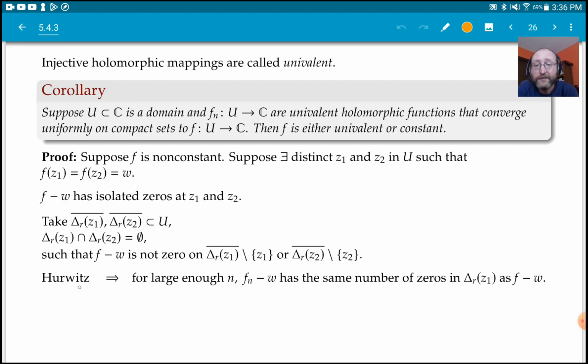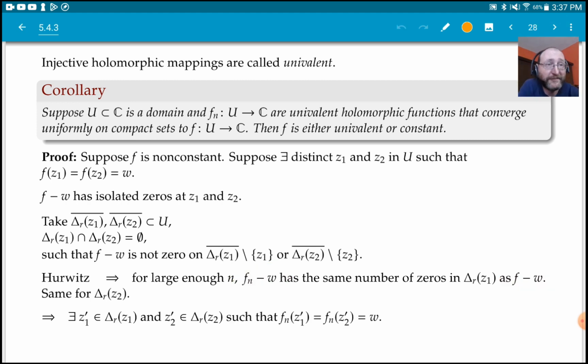Now, for large enough n, f_n minus w has the same number of zeros in the first disk as f minus w, and we have the same thing for the disk centered at z2. So f_n minus w has the same number of zeros as f minus w in either disk. Namely, there's at least one zero in either disk.